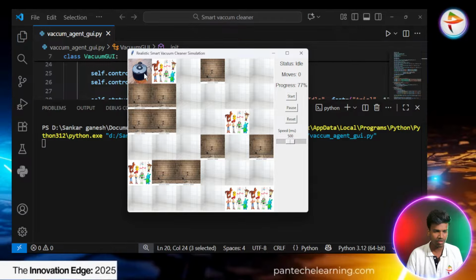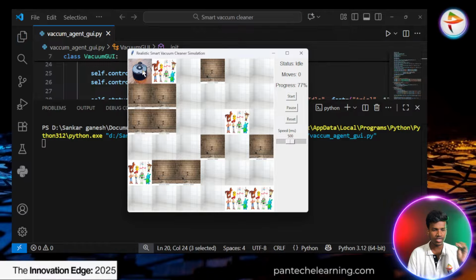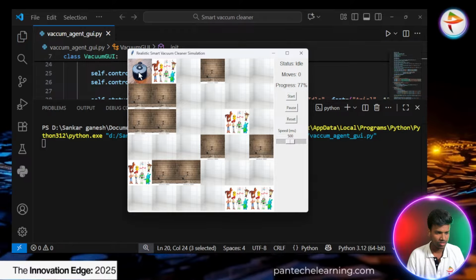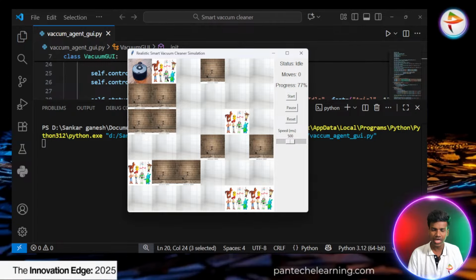Here is our agent. I have replaced it with a picture image. It's our agent. In between, in front of our way, there are some obstacles, the toys. How does the agent work in this particular environment? In case there are obstacles in front of the way, it skips the obstacles, and wherever the dirty tiles are, it cleans every dirty place.